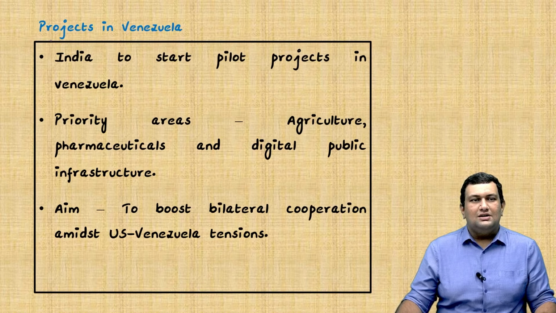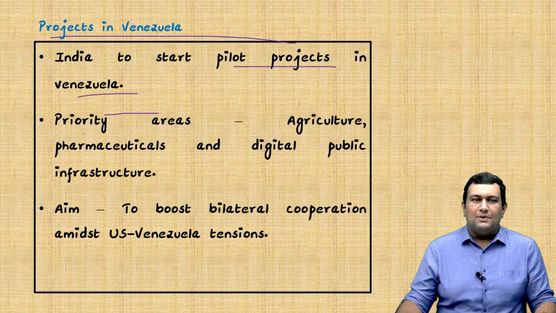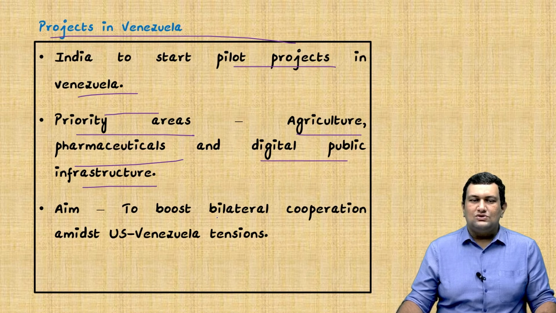Next topic is regarding the projects in Venezuela. India to start pilot projects in Venezuela. The priority areas are agriculture, pharmaceuticals, and digital public infrastructure. And the aim is to boost bilateral cooperation amidst the US-Venezuela tensions.